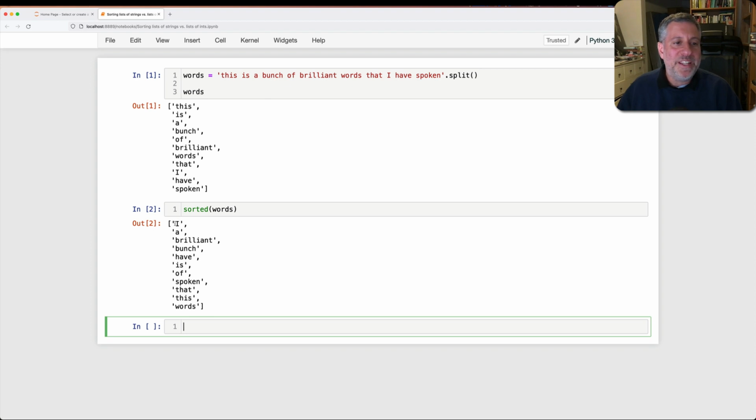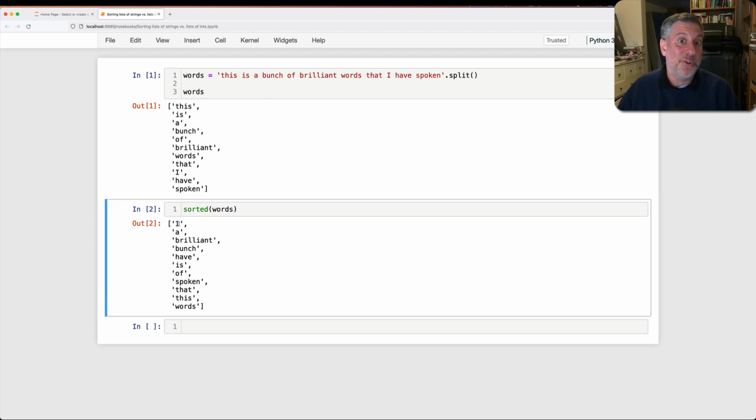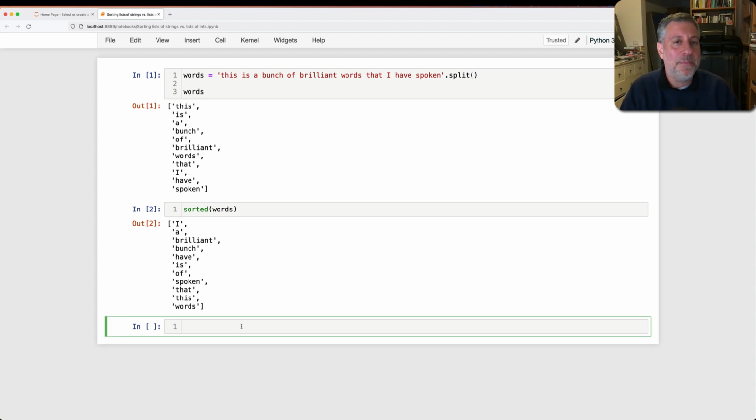Number one is we're going to see that the capital letter I comes first, which is a little weird, even though I should always come first. Okay, anyway. And then brilliant and bunch, how are those sorted? So how is this working? Well, basically, Python is comparing each of these words with one another. It's not doing all of them to all of them, right? Because it understands that if A comes before B and B comes before C, then A also comes before C. So that does work in that way.